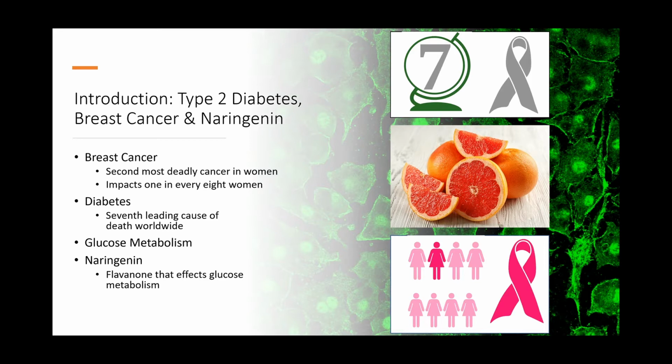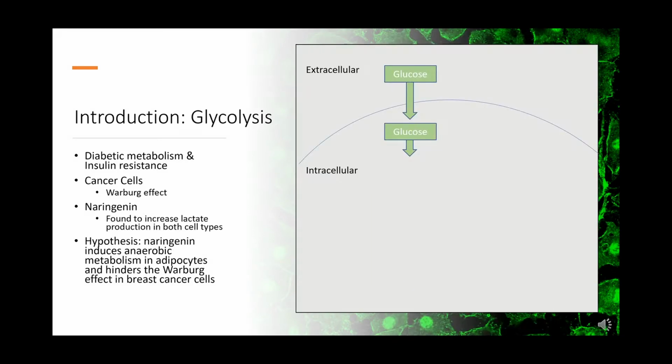Naringenin, a flavanone in grapefruit, has been found to impact glucose metabolism in both cell types. In breast cancer, naringenin has been found to decrease the viability and proliferation of the cells. In type 2 diabetes, naringenin regulates metabolism and decreases the accumulation of fat, or lipid, within the cells. While naringenin has cytotoxic effects in cancer cells, in adipocytes it is beneficial and is found to prevent insulin resistance.